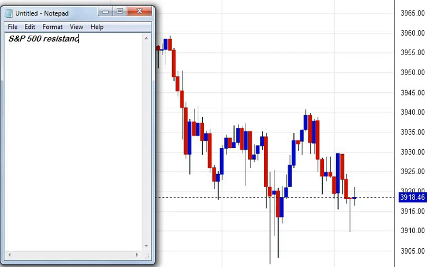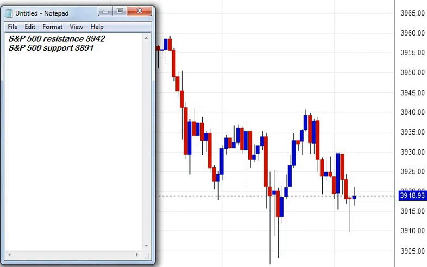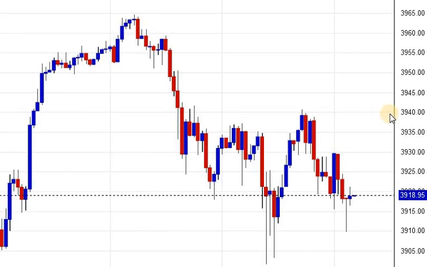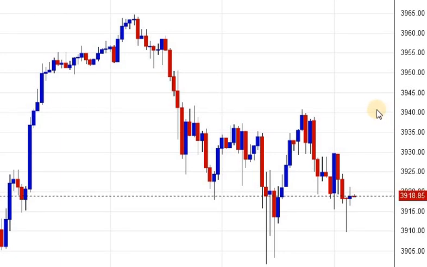Resistance stands at 3942. Support stands at 3891. Currently S&P is also in weak zone, so avoid going for buy, but if S&P breaks 3942 and manages to sustain above that level, then expect S&P to test around 3962 and 3990.